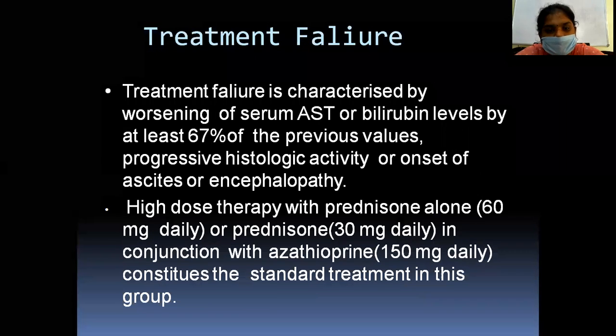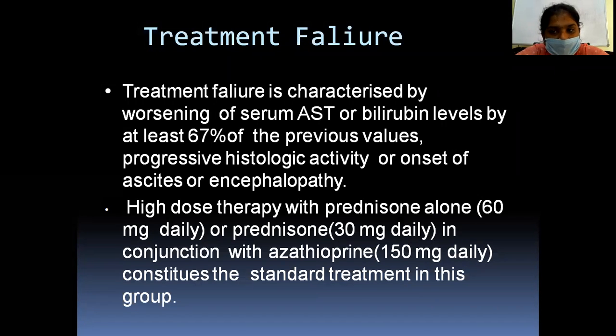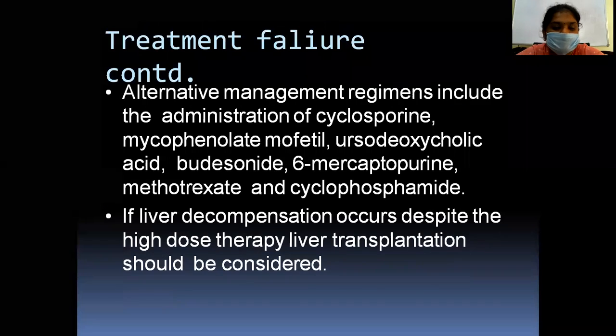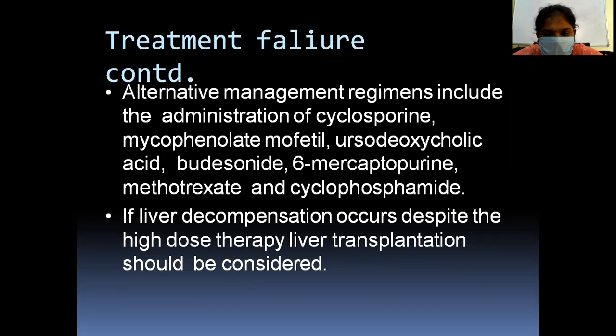Treatment failure is characterized by the worsening of the liver enzymes or the bilirubin levels by at least 67% of the previous values. High dose therapy with prednisone alone or prednisone in conjunction with azathioprine constitutes a standard treatment in this group. Alternative management regimens include the administration of cyclosporin, mycophenolate, ursodeoxycholic acid, methotrexate, cyclophosphamide.